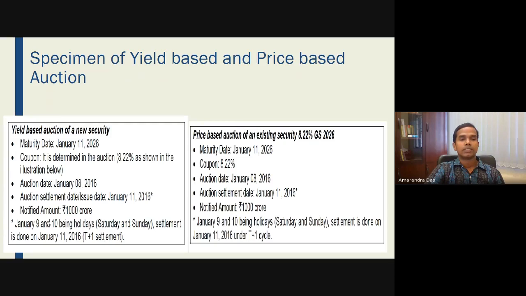And on January 9th and 10th, being a holiday, Saturday and Sunday, the settlements are done on T+1 day.